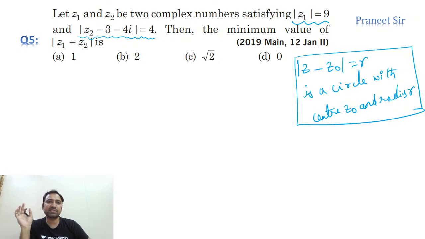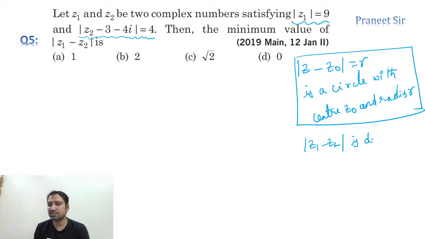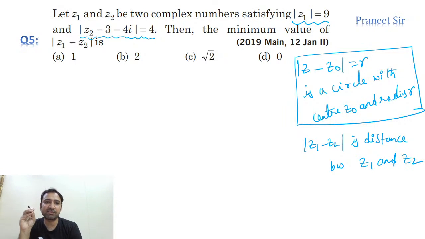So then the minimum value of mod Z1 minus Z2. What is this mod Z1 minus Z2? Mod Z1 minus Z2 is nothing but the distance between Z1 and Z2. That's it. So what he is trying to ask is the minimum possible distance between Z1 and Z2. Anyone? Any answers, guys? Anyone done this question? So D is the answer, huh?